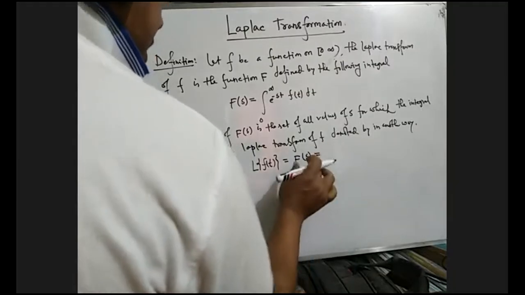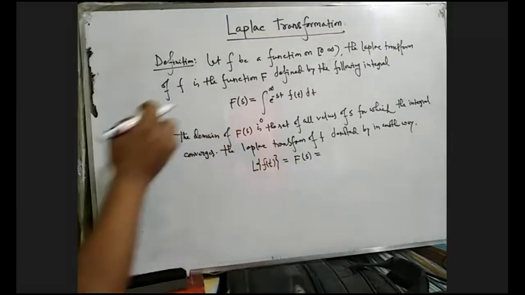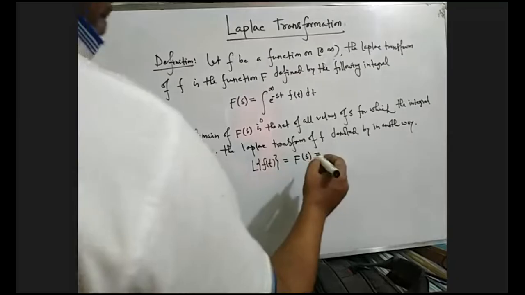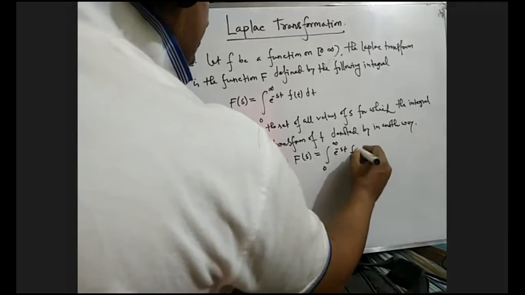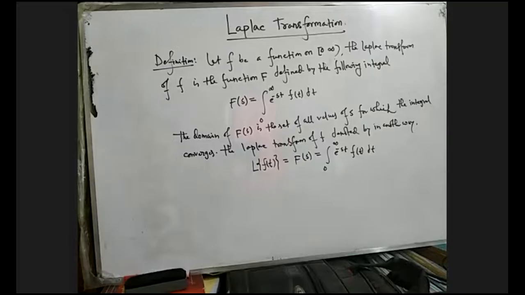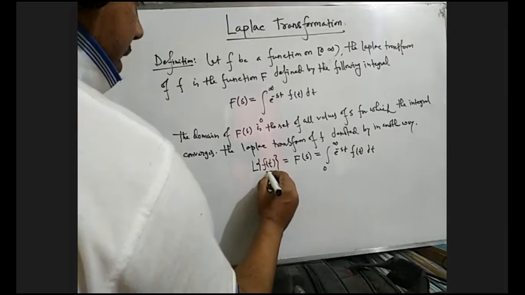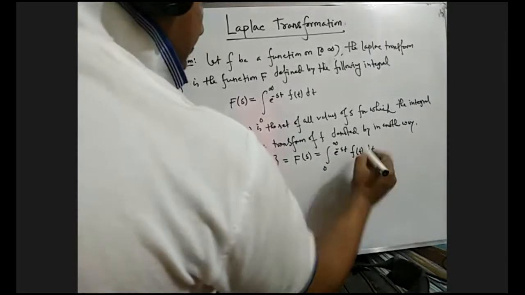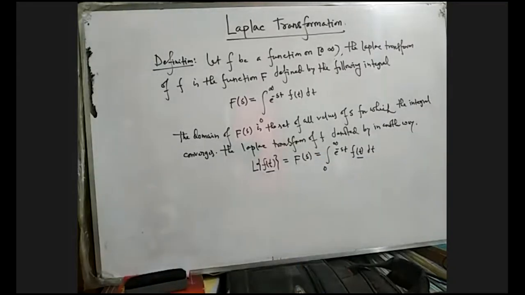So the Laplace transformation of f of t can be denoted by F of s. F of s means this integral, 0 to infinity e to the power minus st f of t dt. But you have to remember that this f of t is the original function, and this F of s is the transformed function.